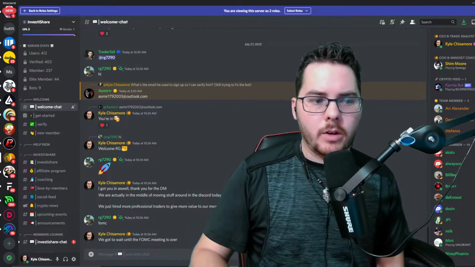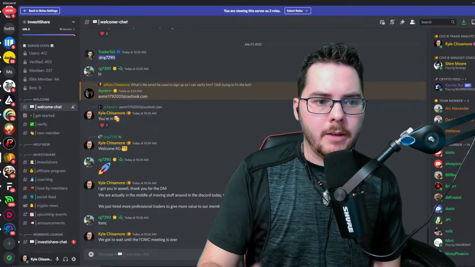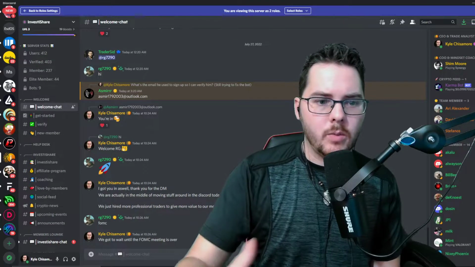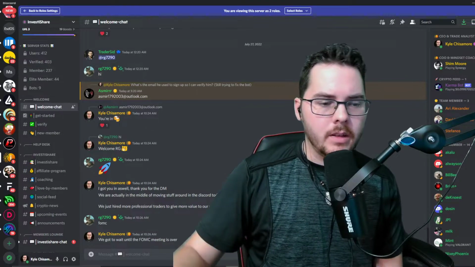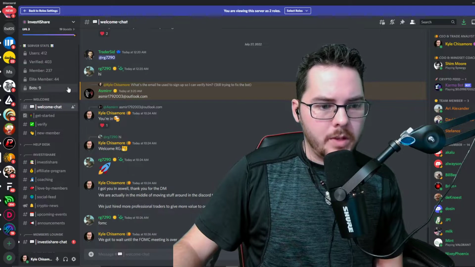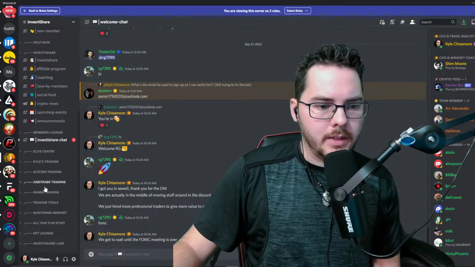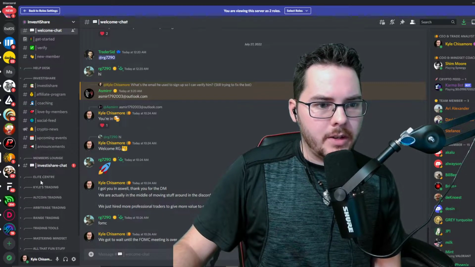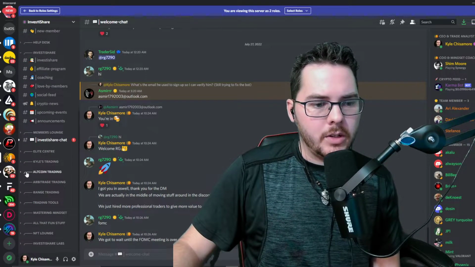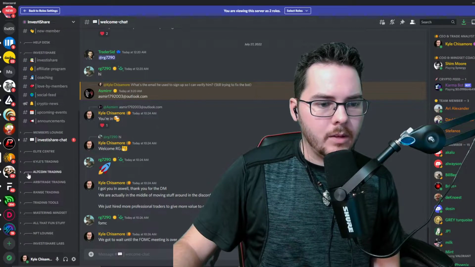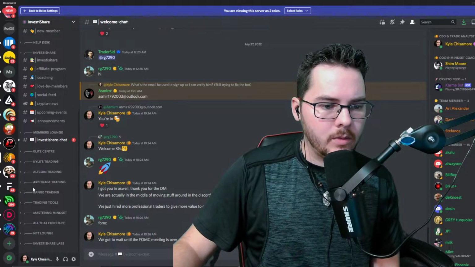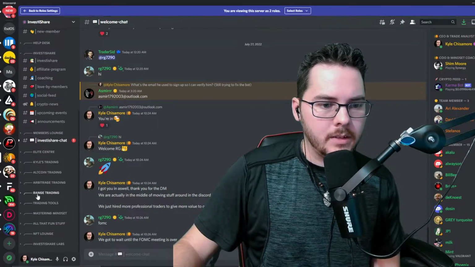Hey guys, we're going to go over all the features that we have inside of the InvestiShare Discord so you know exactly what you'll be getting if you decide to join. But basically, what you see on the left-hand side here is all the different categories that are involved with the Discord. If there's one that you're not interested in seeing down the road, you can always click on this little icon here and it'll allow you to adjust your focus on what you want to pay attention to.